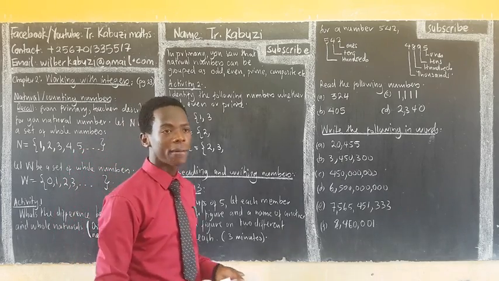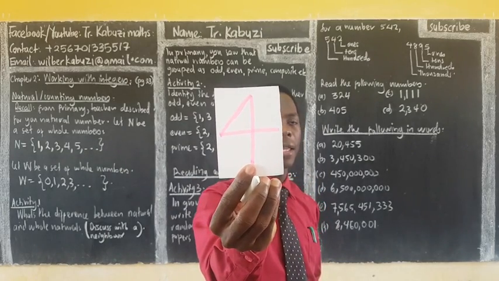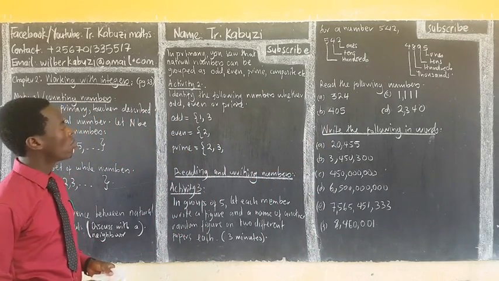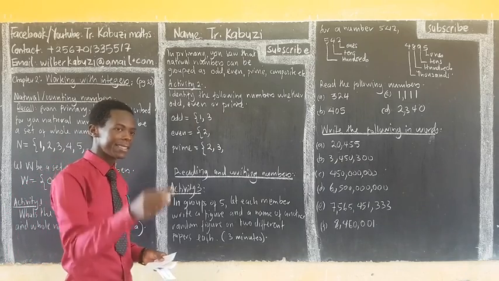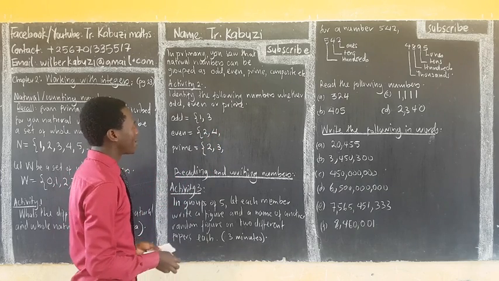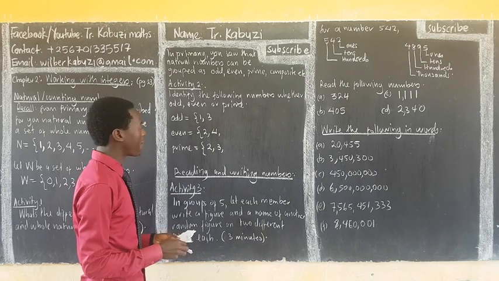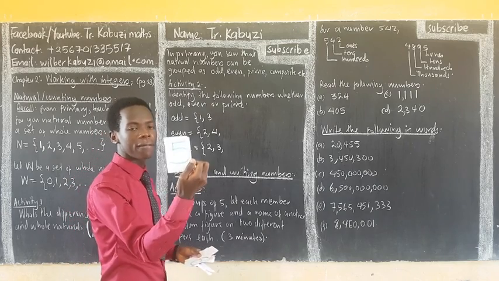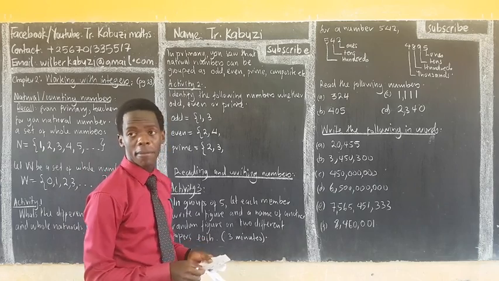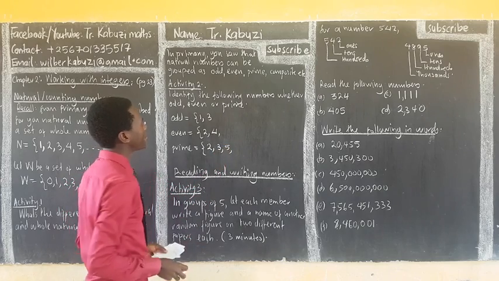The next one is a 4. Is it even, prime, odd? Someone is saying it's even. Then let me move to the next one. The next one I have is a 5. Is it even? No. Prime? Yes. Odd?